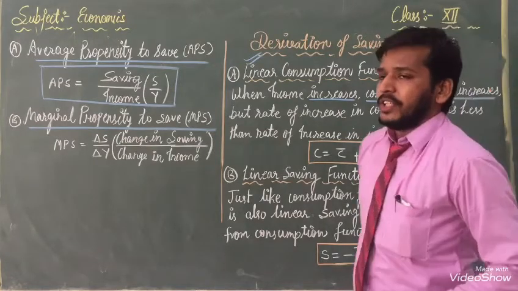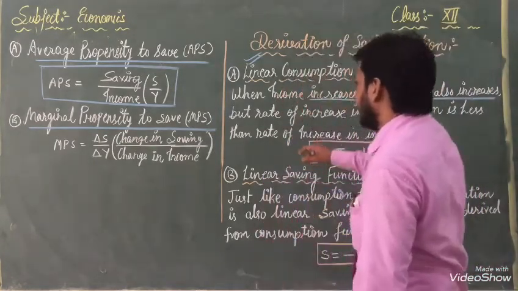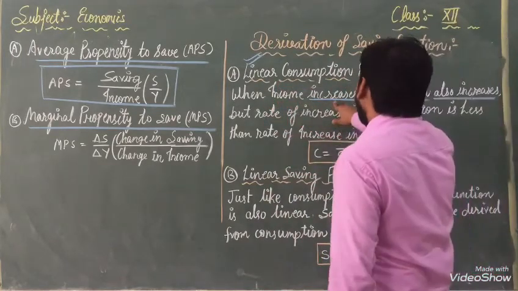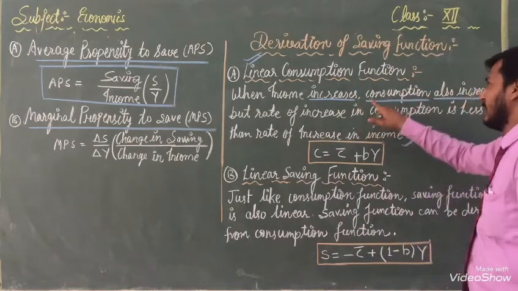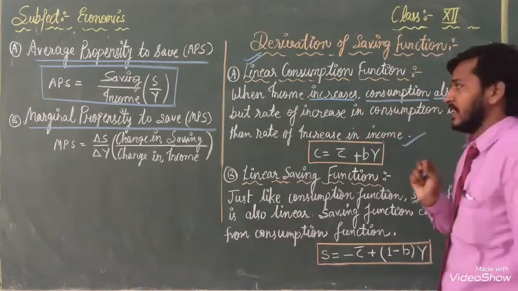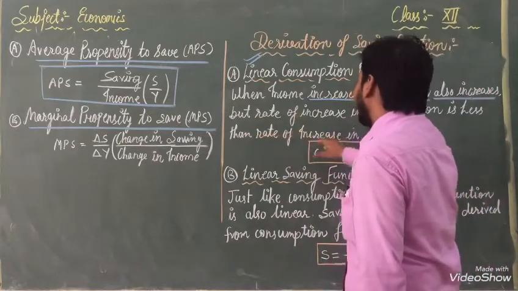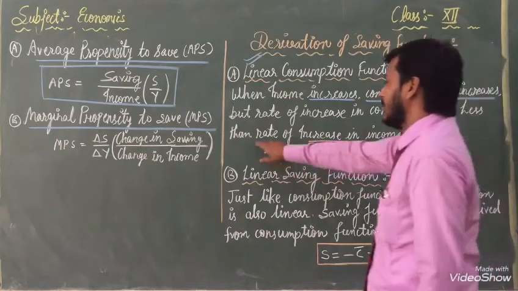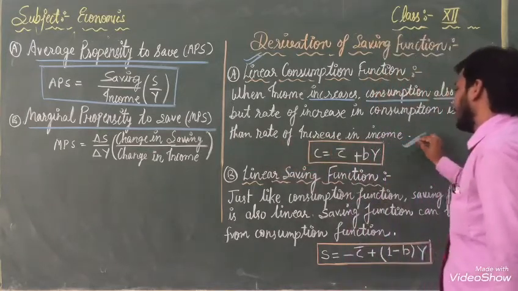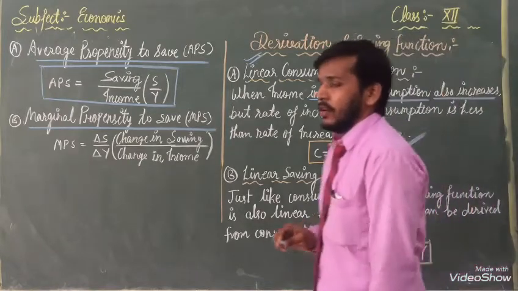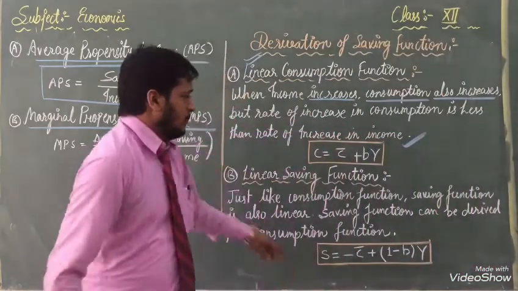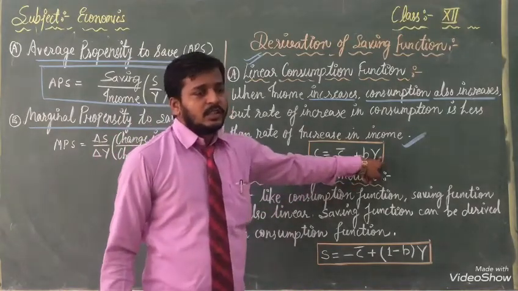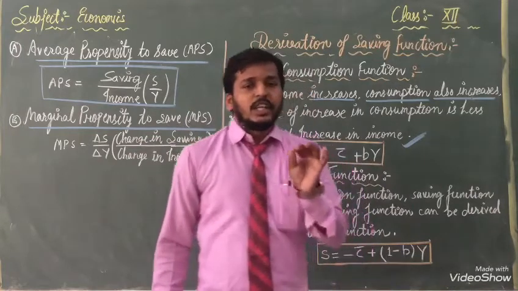With the help of that, we can explain the linear consumption function. When income increases, consumption also increases, but the rate of increase in consumption is less than the rate of increase in income. With the help of that, we can say C equals C bar plus dy. With the help of that, we can calculate.